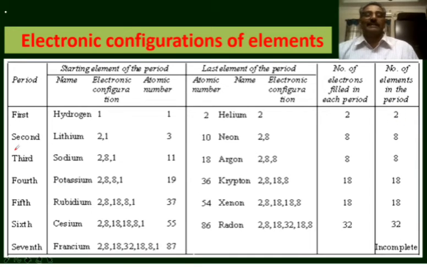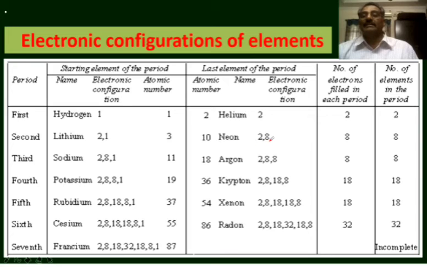The second period starts with the entry of electron in the second main energy level, that is, with lithium. The first main energy level accommodates 2 electrons, and the next electron goes to the 2s energy level, so it has electronic configuration 1s2, 2s1.